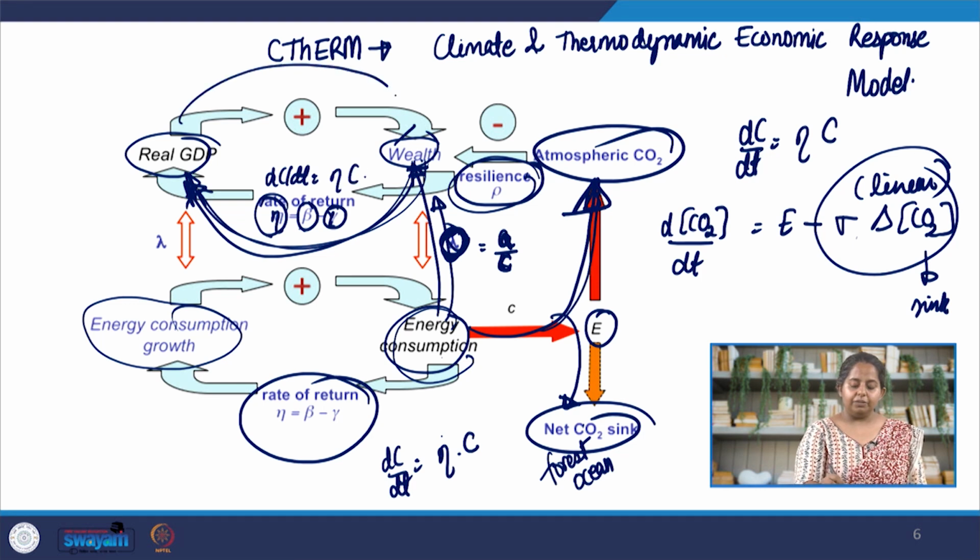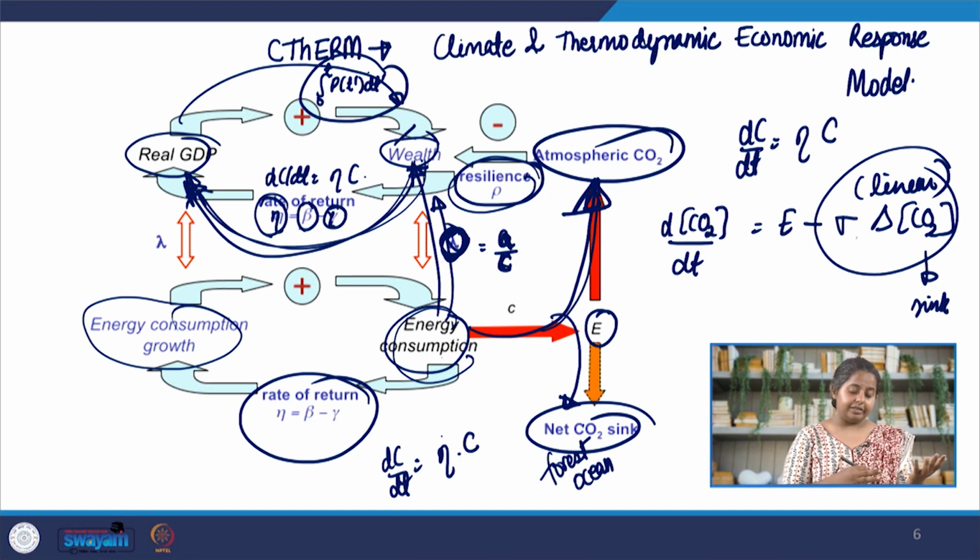Similarly, from real GDP contributing to wealth, we have a very simple system, right? So we have another very simple model. So we see once you have drawn the diagram from this model perspective, you can write the ordinary differential equations, perhaps some integral. Here I've written the integral, but we can also write this in terms of a differential, because basically productivity is the rate at which the wealth is changing over time. And once you have the equations written down, you can put them together and draw phase portraits, which is actually what's going on in the appendix of this paper. That's the supplementary information where the phase portraits were drawn and the analysis was done.